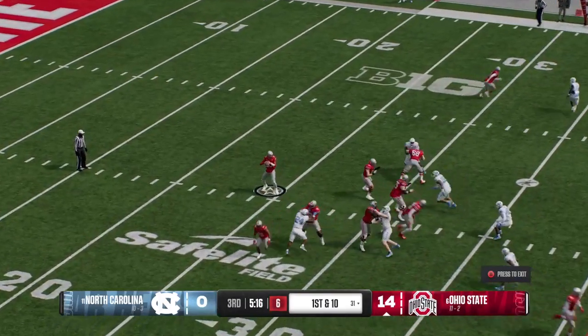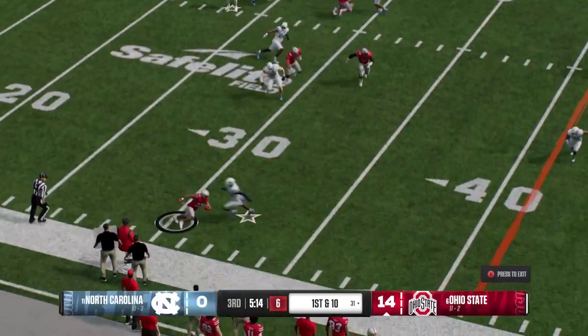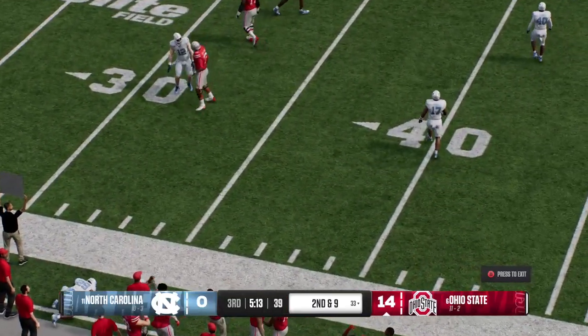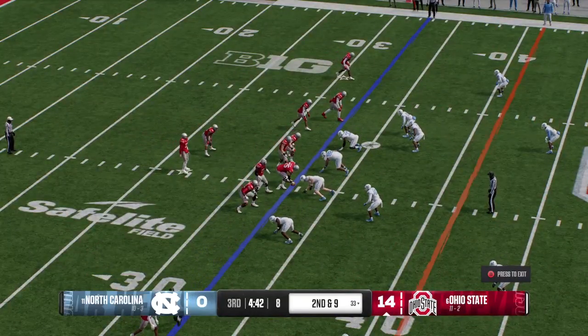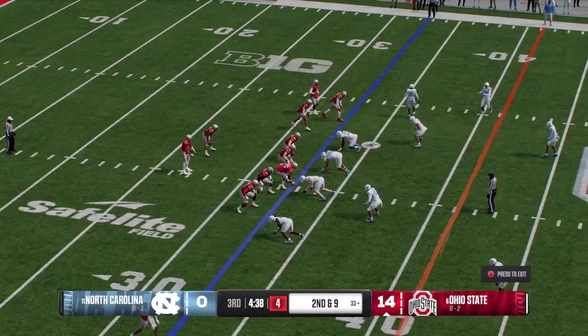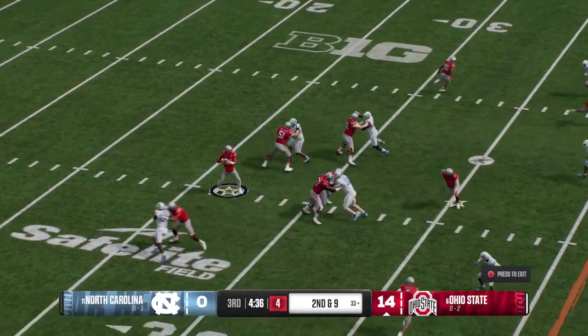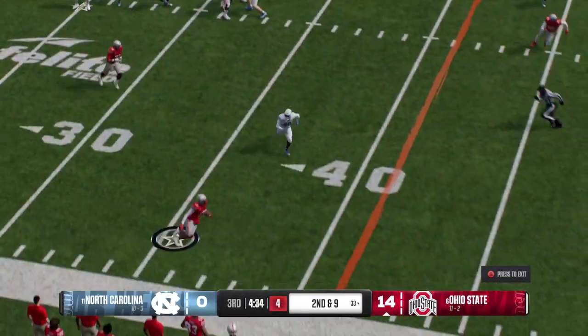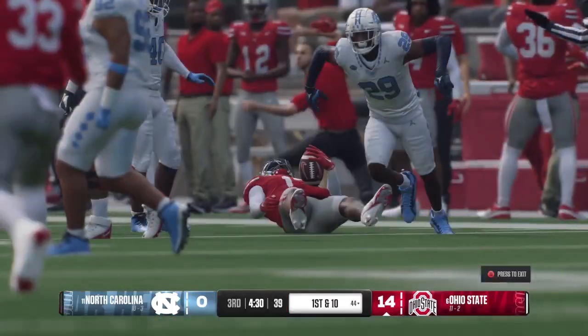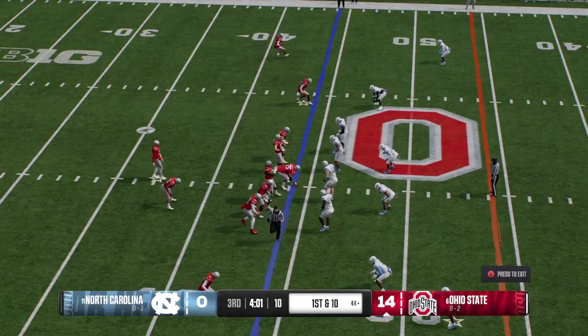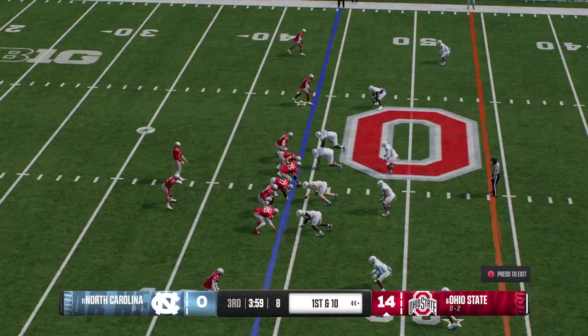Off the play fake, looking to throw. Grab behind the line, it's White. And he's shoved out of bounds by the defense short of the first down marker. What's the play call here on second down for this offense? Here's the snap, looking to throw here. Pass caught. They bring him down at the 44. That's a solid gain, getting closer to midfield now. Buckeyes getting set on 1st and 10.